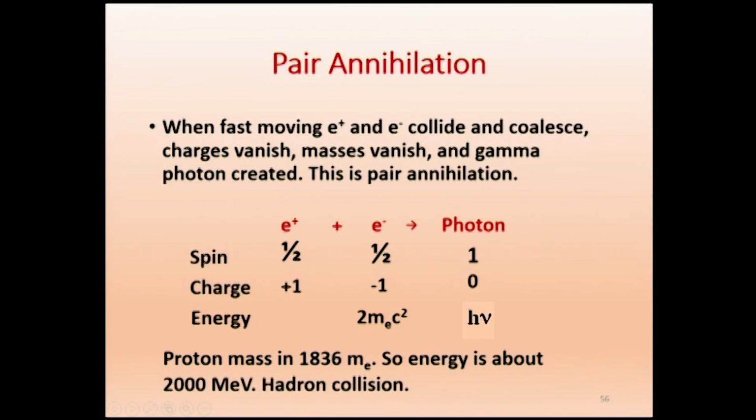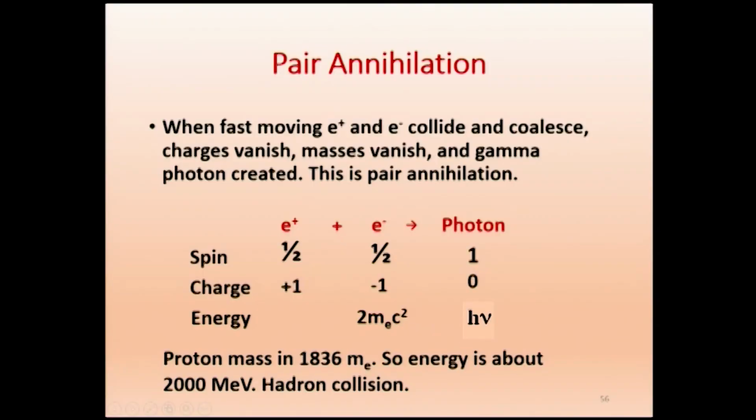Now we will come to something slightly different. Suppose instead of colliding E plus and E minus, I take a proton and antiproton, P plus and P minus. If they collide, what will be the energy release? The proton mass is about 2000 times that of the electron, to be more specific 1836 times. So the proton is heavier by about 2000 times. Therefore the energy, instead of 1 MeV, will be about 2000 MeV.